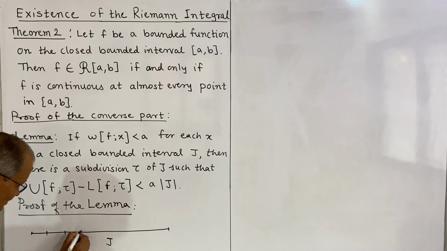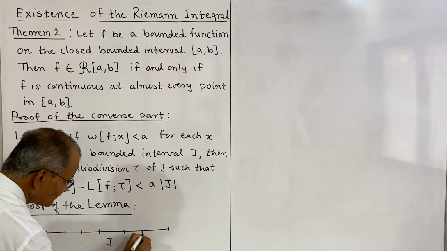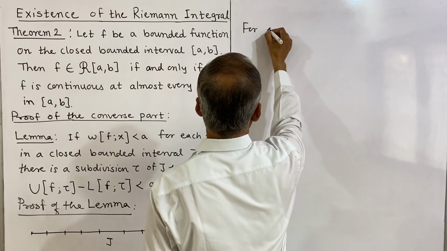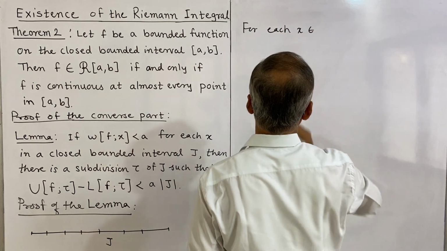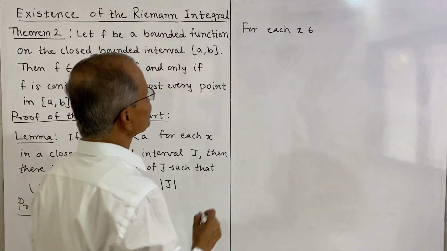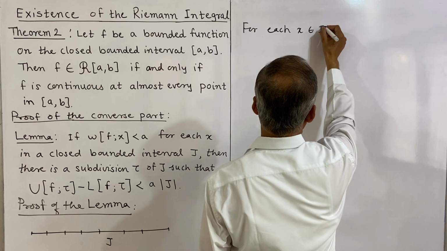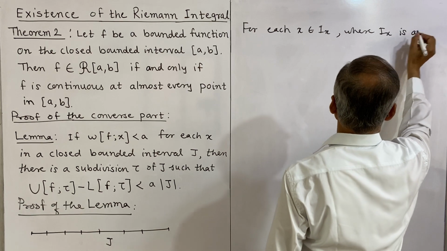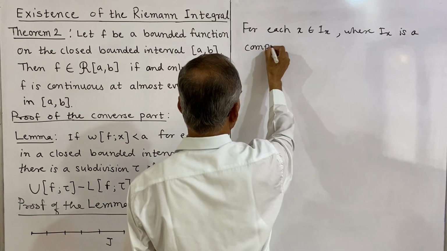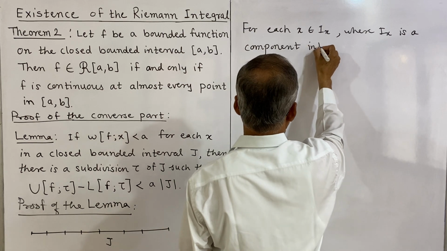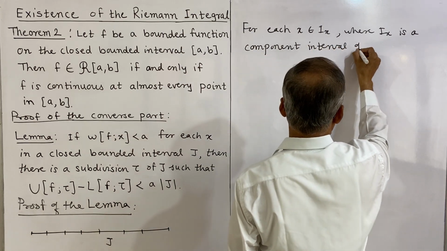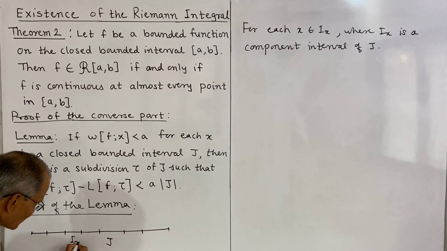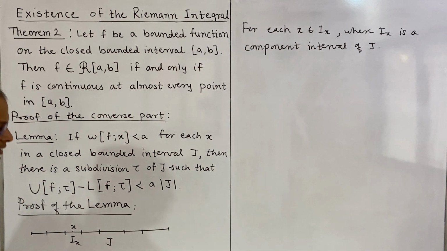These are the components of this interval J. So each x belongs to the component interval Ix, where Ix is a component interval of J. Suppose Ix is somewhere here, and there is the point x in this Ix.